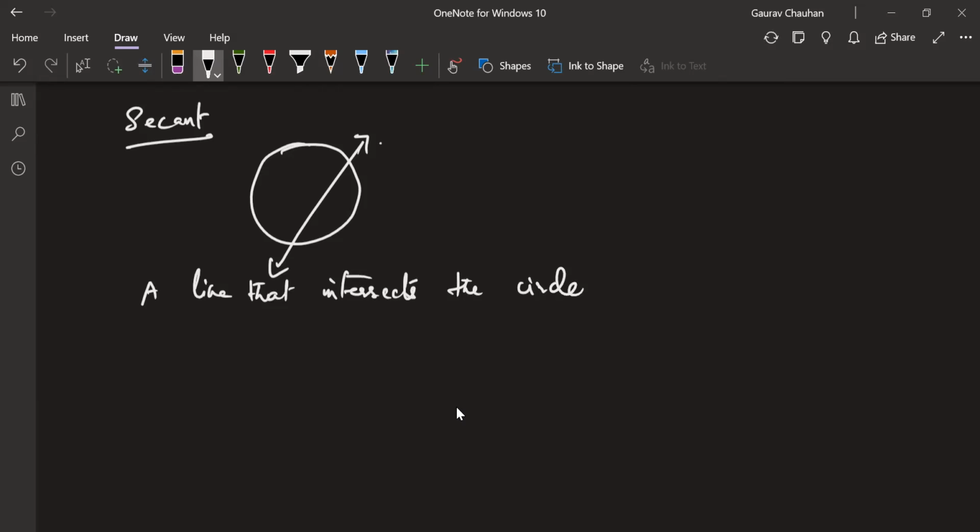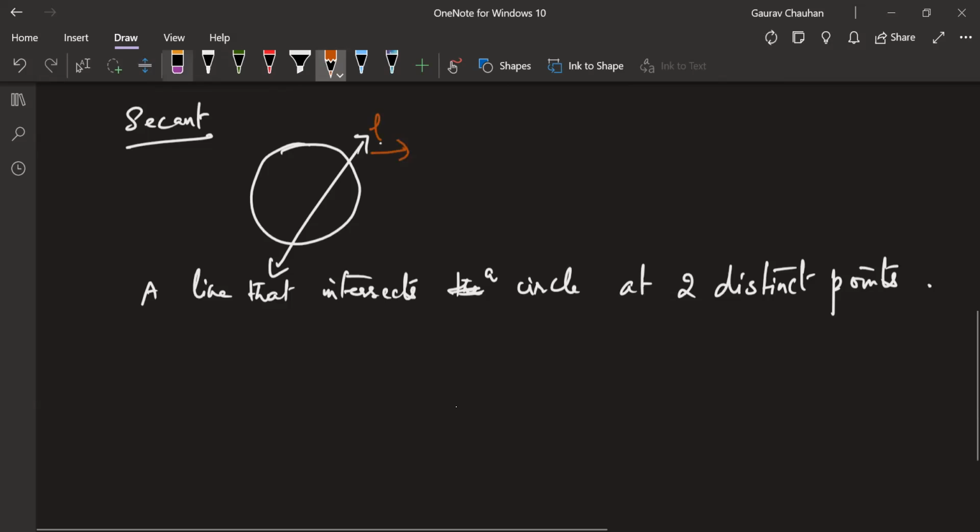You can write Dinesh's definition also, if you like it. Intersects a circle at 2 distinct points will be better, right? Yes, 2 distinct points, because what if the 2 points overlap? So 2 distinct points, just to be clear. Here, this line L is a secant.